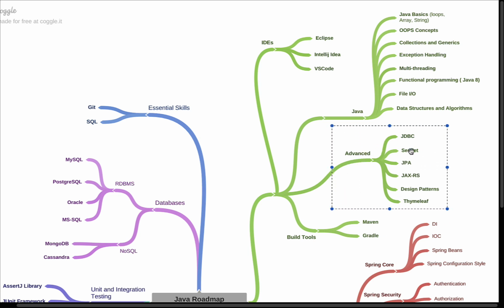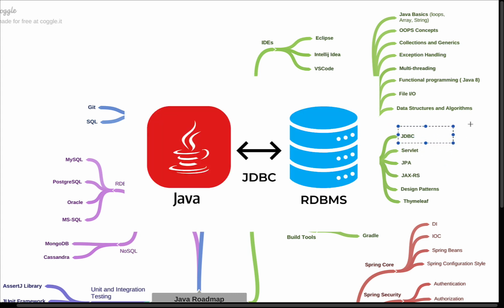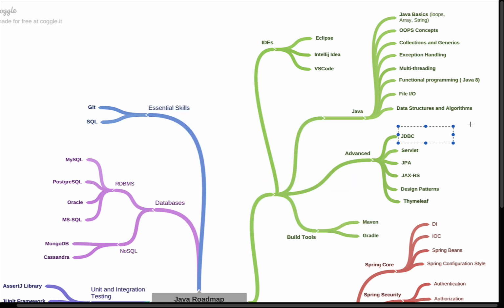In advanced Java, you need to learn JDBC, servlet, JPA, JAX-RS, design patterns, and Thymeleaf. You need to learn JDBC because JDBC is the standard API that we can use to connect our Java application with the database. And next, servlet.